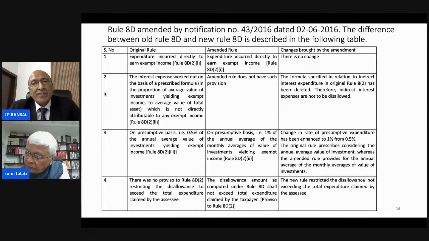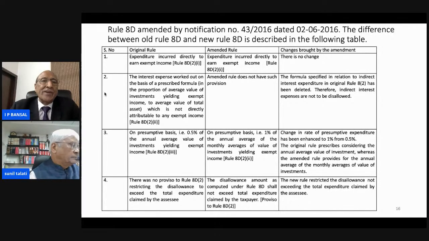The original rule prescribed considering the annual average of investment, whereas the amended rule provides for the annual average of the monthly average of value of investment. There was no provision in the earlier original Rule 8D2 restricting the disallowance from exceeding the total expenditure claimed by the assessee. According to the amended rule, the disallowance amount computed under Rule 8D shall not exceed the total expenditure claimed by the taxpayer. The new rule restricted the disallowance not to exceed the total expenditure claimed by the assessee. These are the differences between the amended rule and the original.